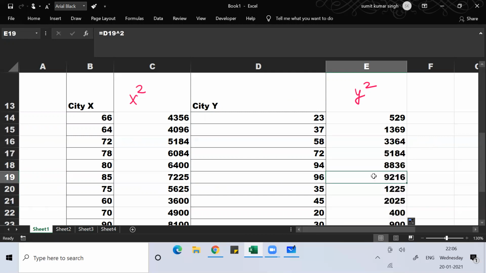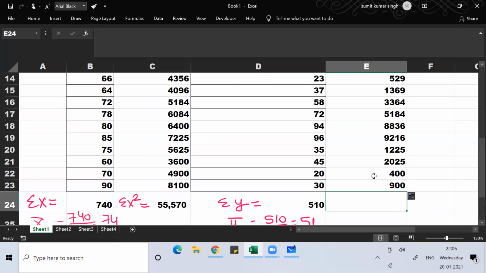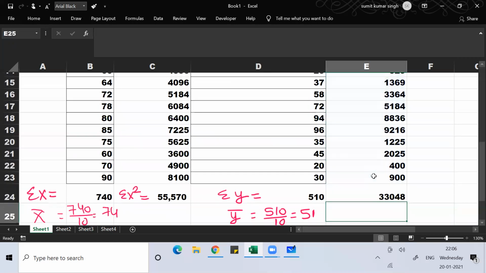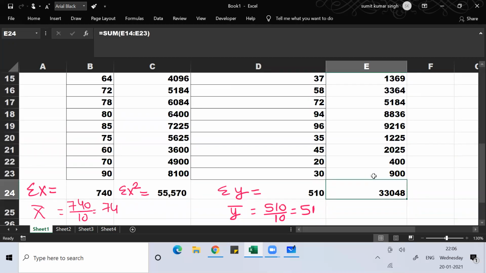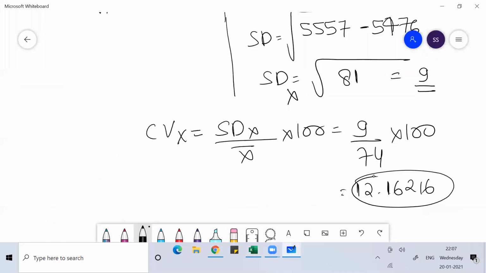Fine. So use a calculator, find these values. Once you get these values, do the sum of this. So the sum of this is the sum of y square. You get the sum of y square as 33048. You got the sum of y square, guys. Once you get the sum of y square,